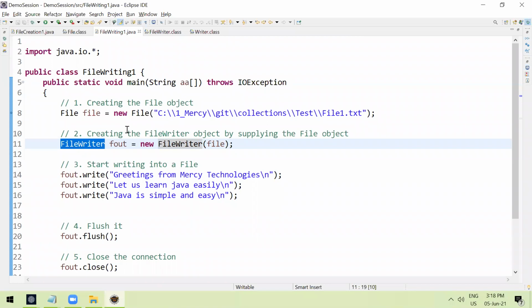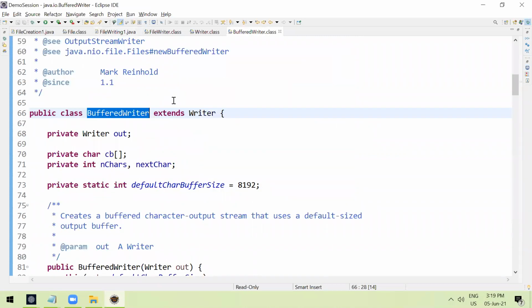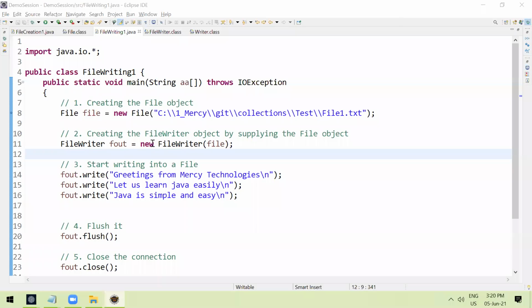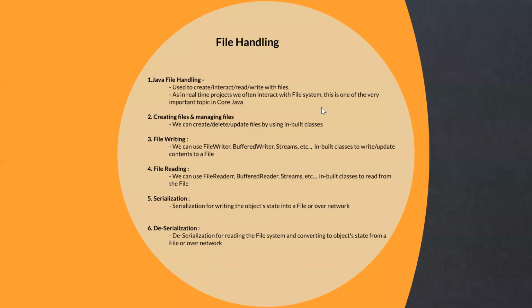You can even write into a file using other ways, like BufferedWriter. This is a better way of doing the writing operation. Whenever we are performing a writing operation, for sure we need to flush it, right? So in today's session, what is our agenda?